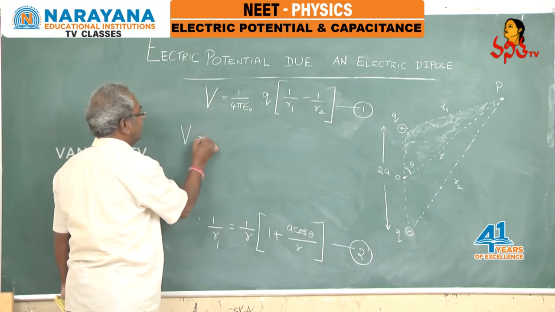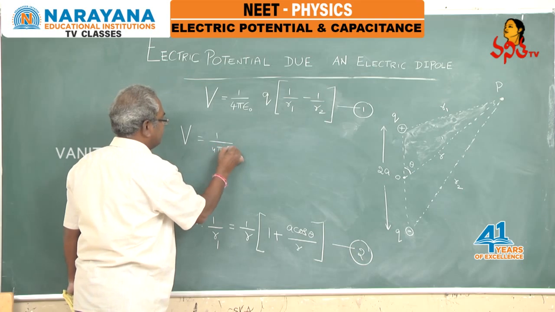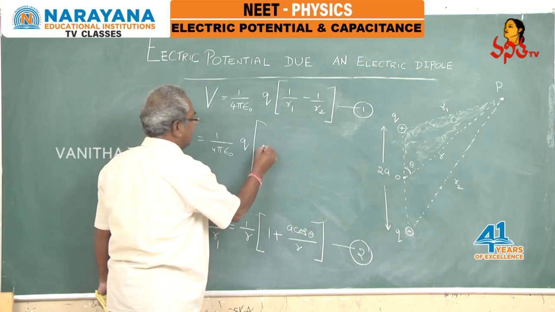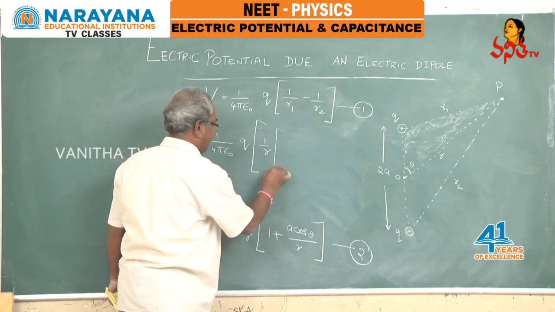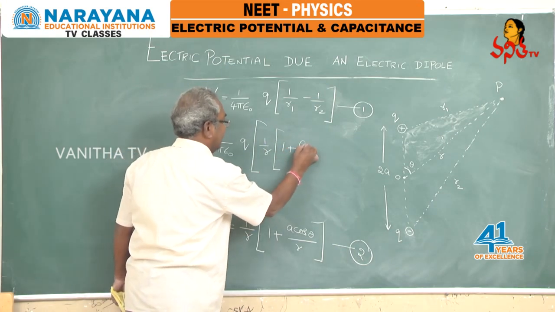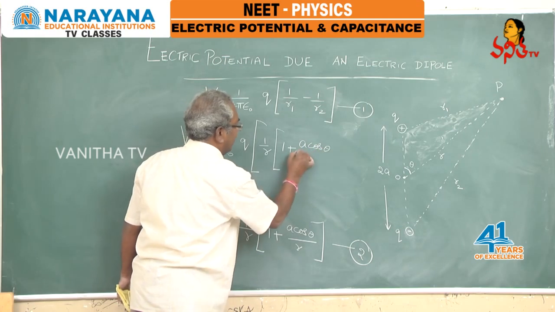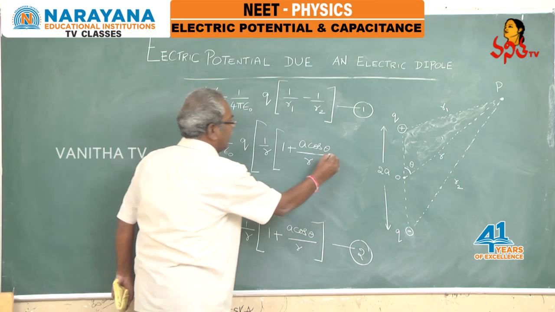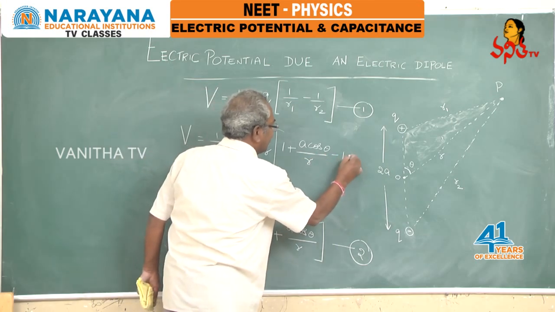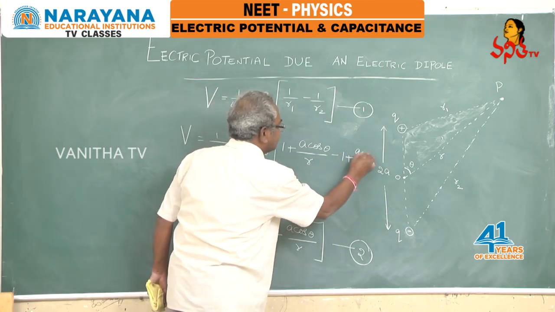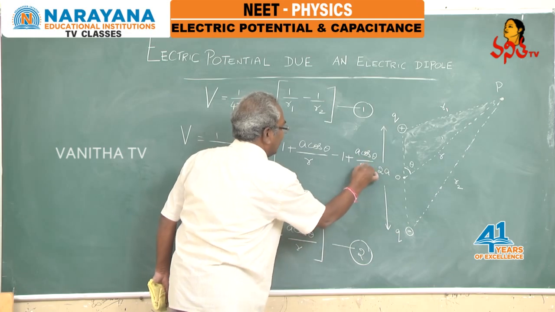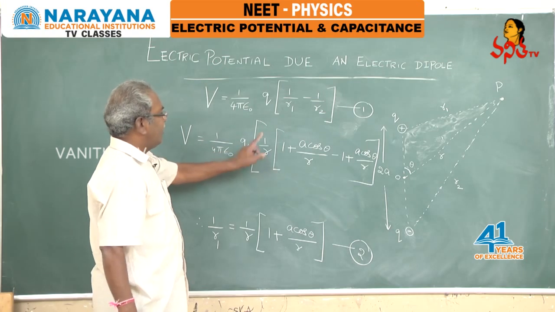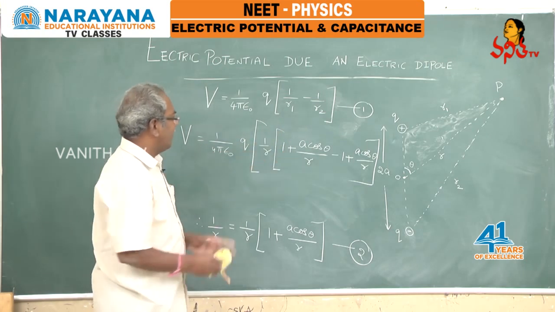So, V equals 1 by 4 pi epsilon naught Q, and for 1 by R1 it is 1 by R into 1 plus a cos theta by R, next minus 1 by R into 1 minus a cos theta by R. So this is Q into 1 by R1 value minus 1 by R2 value.